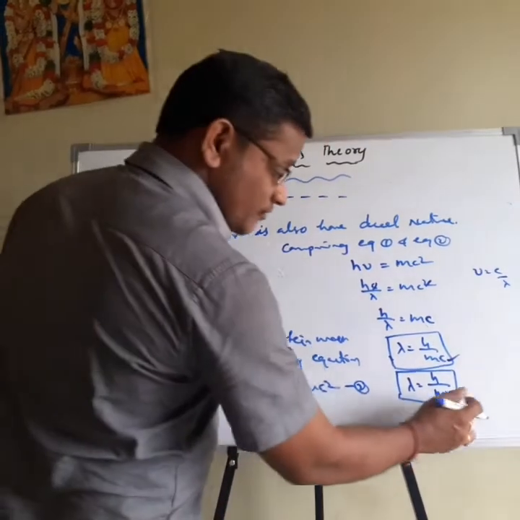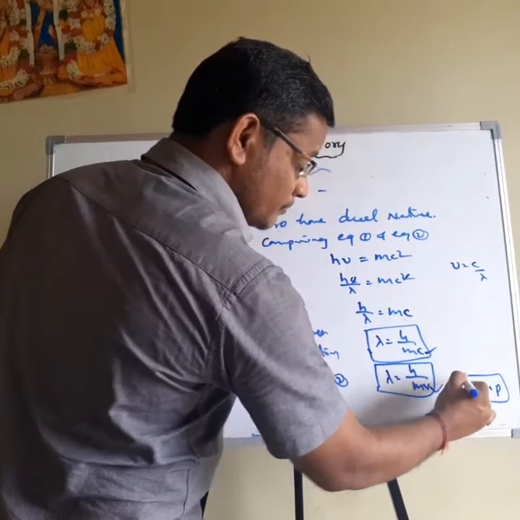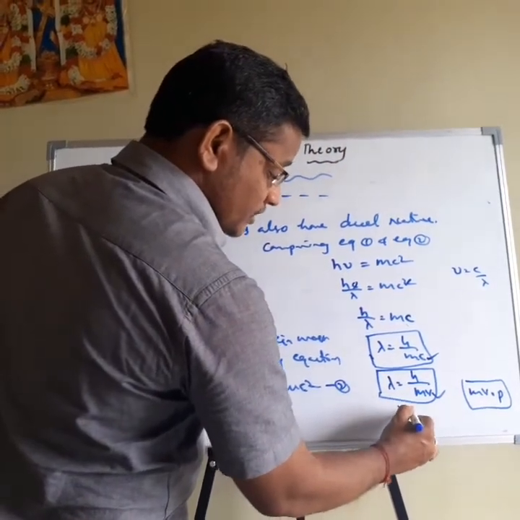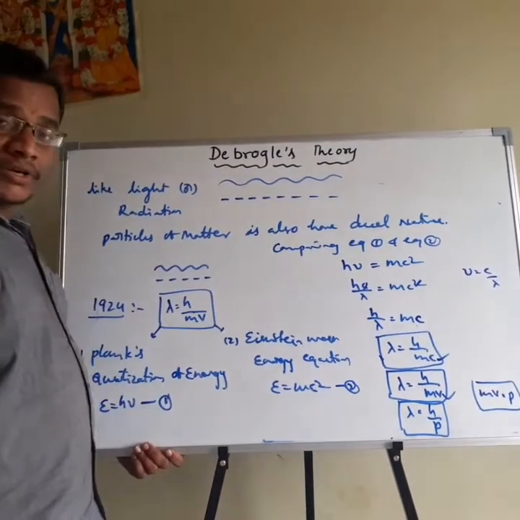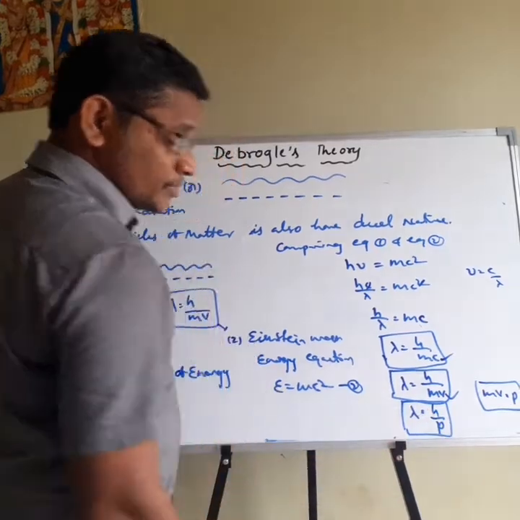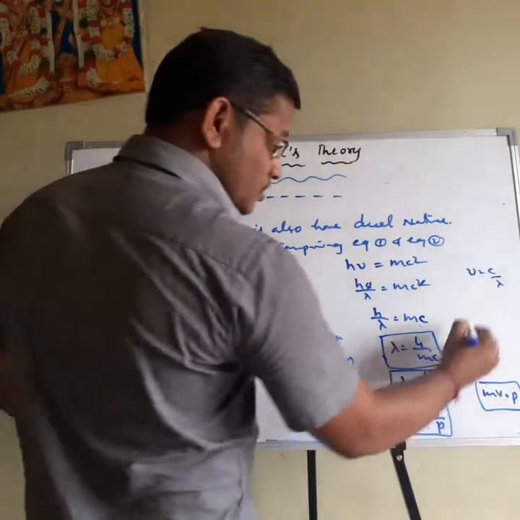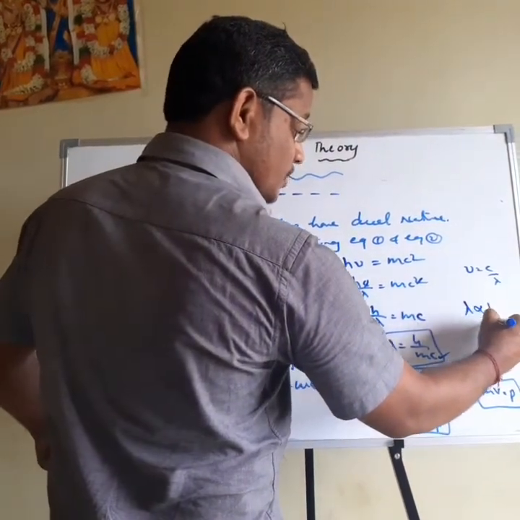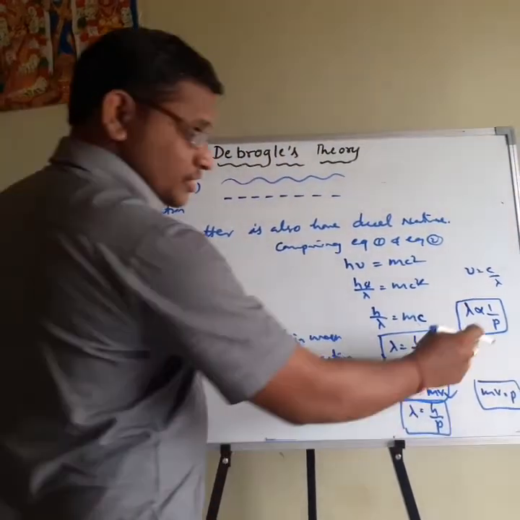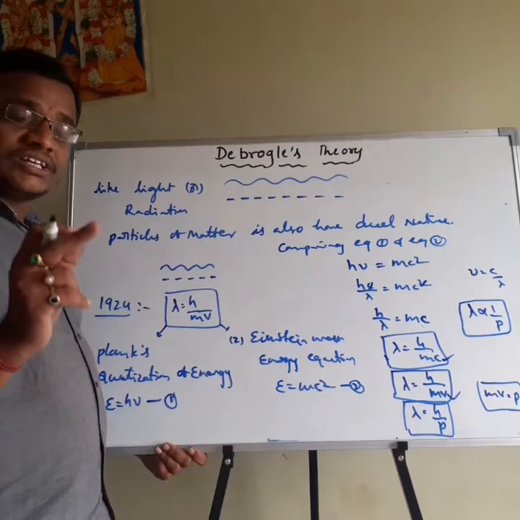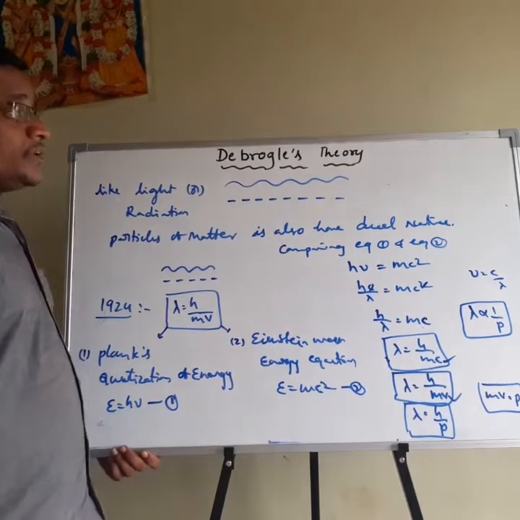Okay. Again, here mv is equal to momentum. The product of mass and velocity is equal to momentum p. So instead of mv, we can write h by p. Here the lambda is inversely proportional to the momentum of the particle. Here h is constant, so removing the constant, we can write lambda proportional to 1 by p. Means the wavelength of the particle is inversely proportional to its momentum, that is lambda equal to h by p. So this is the de Broglie theory.